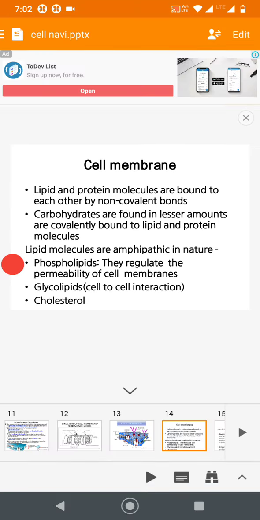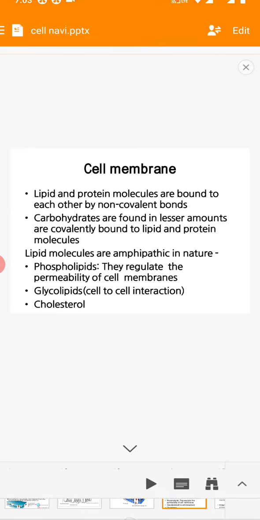Okay. So glycolipids and cholesterol are also there, as I told. Glycolipid is nothing but carbohydrate attached to lipid. What are carbohydrates? Monosaccharides, disaccharides and polysaccharides are carbohydrates. Carbohydrate attached to protein is glycoprotein.